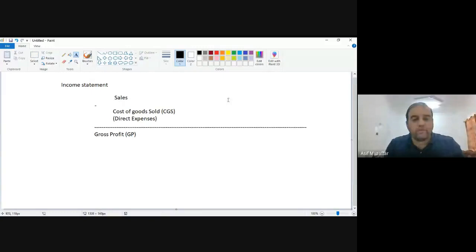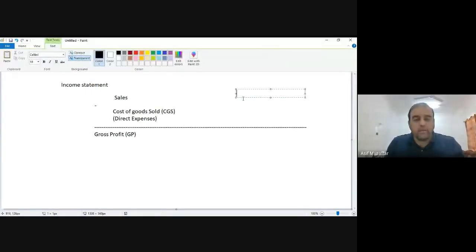GP means gross profit. For example, in this case, this halwa making company sold 1000 kg halwa. What was the price of 1 kg halwa? 5. So 5 multiplied by 1000, you will get 5000 riyal as your sales. This is the money which you are getting.